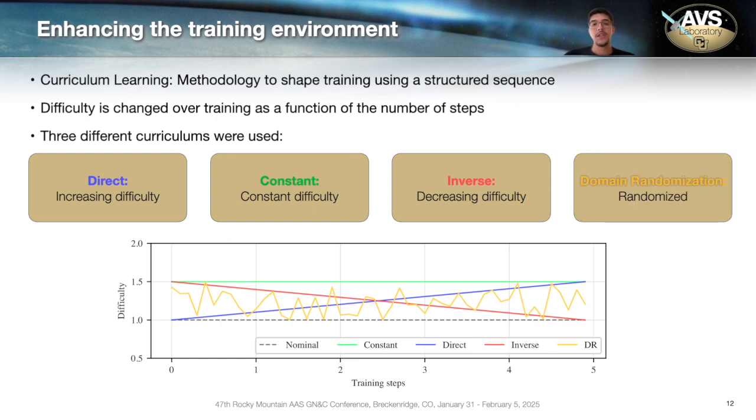Additionally, we also consider a domain randomization case where it doesn't follow a structured sequence over training, it's just randomly sampling a difficulty and training the agent at that difficulty. And it was used as comparison.